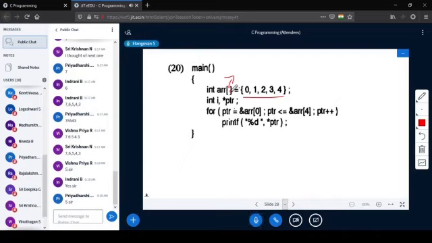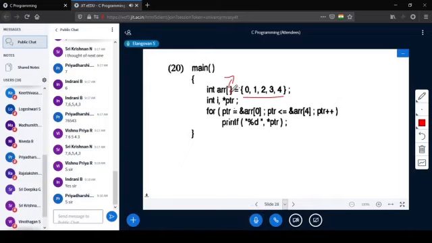You have to give a positive integer value inside that square bracket at the time of declaration. If the initialization is done in parallel, then you need not mention the array size, or it is optional. Even if you mention it, that is not a problem. I keep telling certain things so that they get registered in your mind. That is why I am doing that.